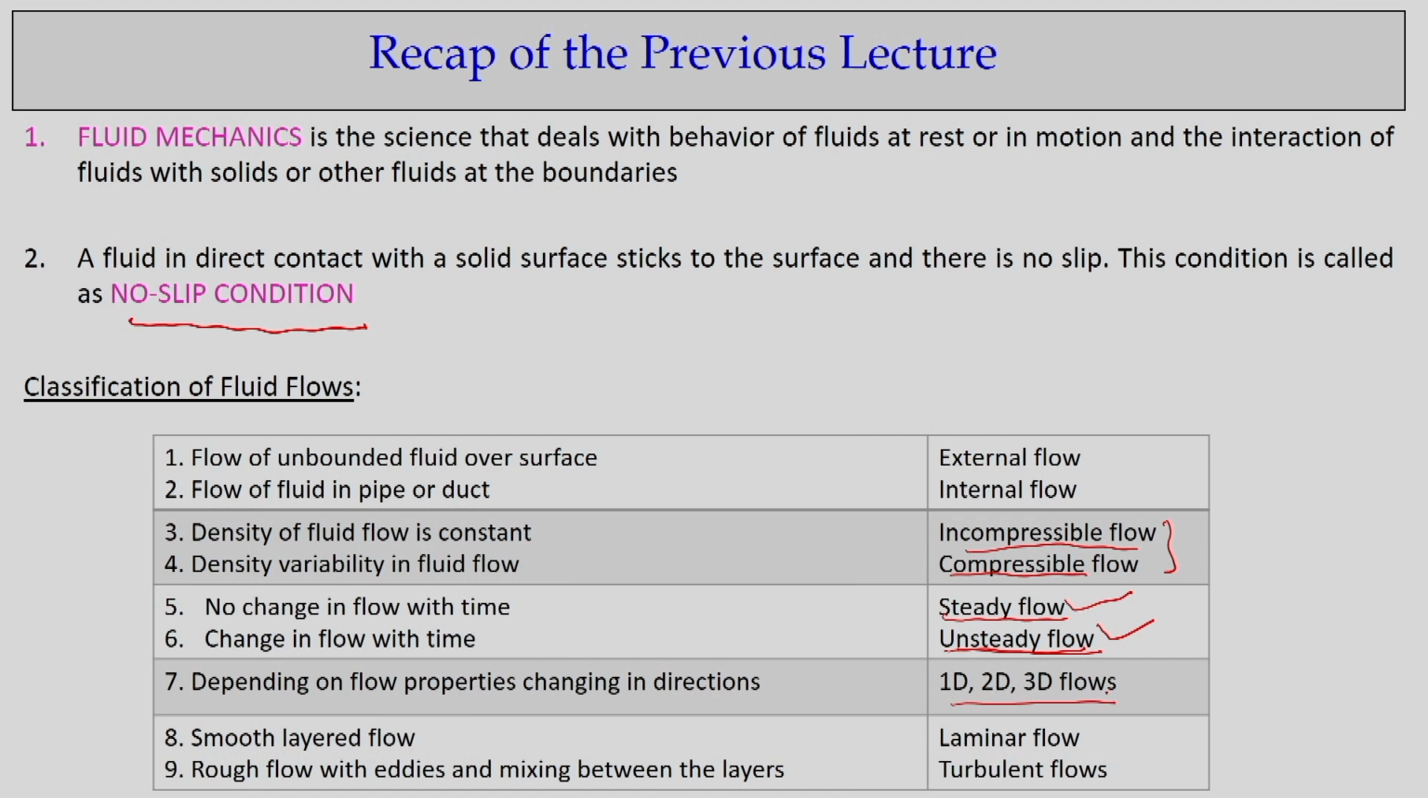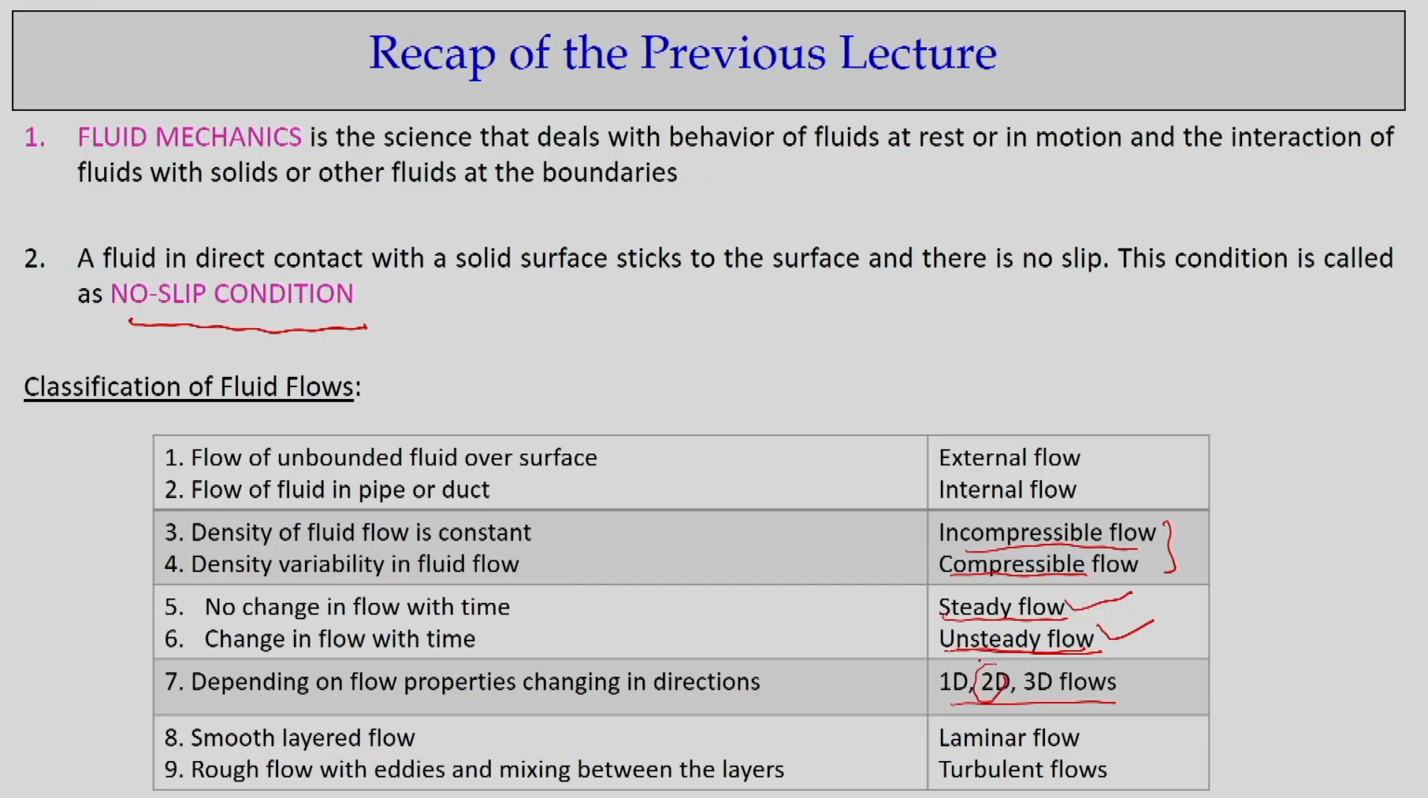Then we also discussed one dimensional, two dimensional and three dimensional flow. Any real flow condition is three dimensional flow, but we can approximate it as one dimensional or two dimensional flow behavior based on the flow characteristics, as we discussed in the last class.